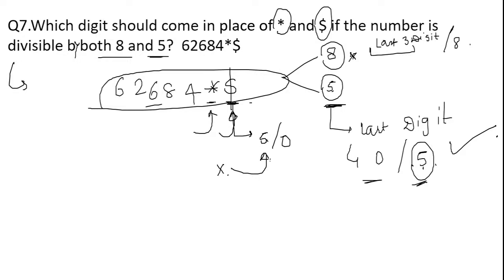What is the question talking about? The number should come in such a way that it should be divisible by both, that is 8 as well as by 5. This is the question. Just give me a minute.